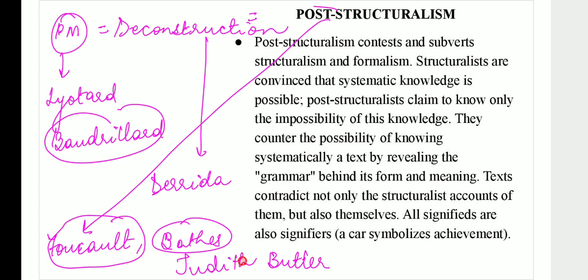Very good, Ayushi. Judith Butler, Roland Barthes, Foucault, even Lacan, Baudrillard, Paul de Man, all of these are people associated with post-structuralism. That is what you are able to see.